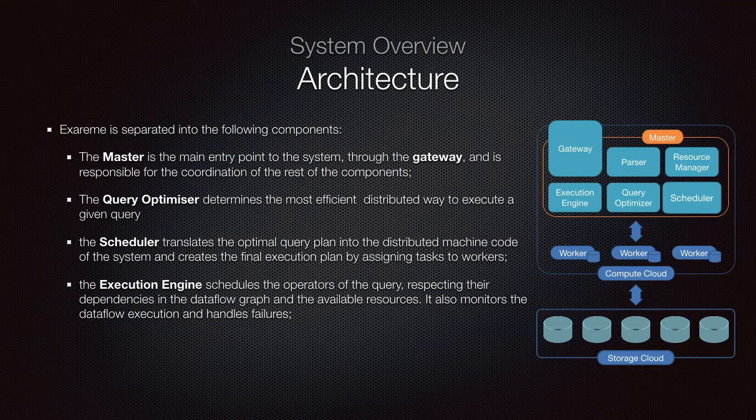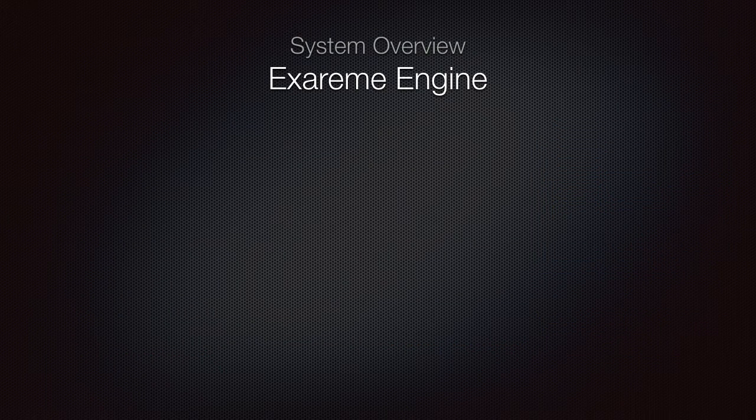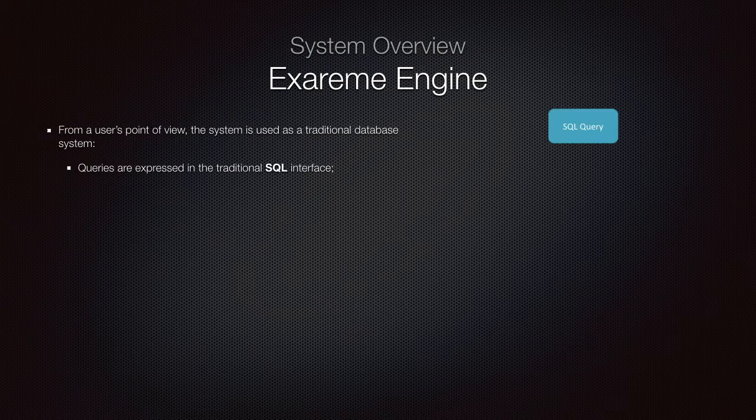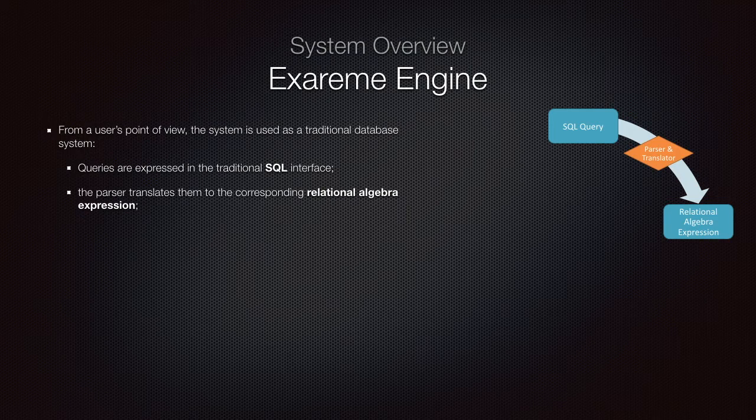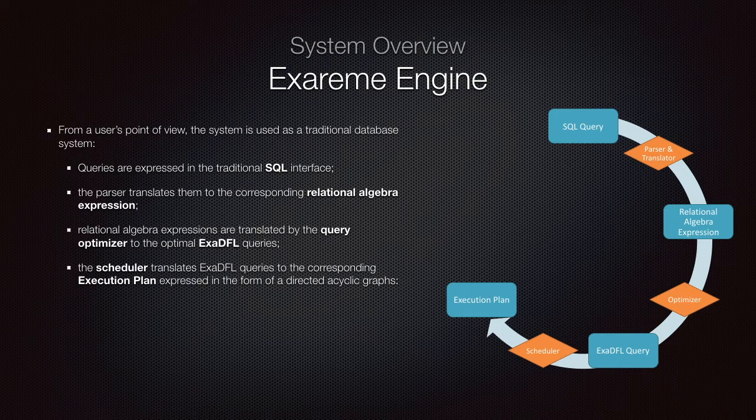The execution engine also monitors the execution of data flows and handles possible failures. Finally, the workers execute the query operators and transfer intermediate results. From a user's point of view, Exareme can be used as a traditional database system. Queries are issued to the system and results are retrieved. When the system receives a query, it is passed on to the parser that creates its corresponding relational algebra expression. Then the query optimizer transforms it into the optimal ExaDFL query, and finally, the scheduler creates the execution plan.